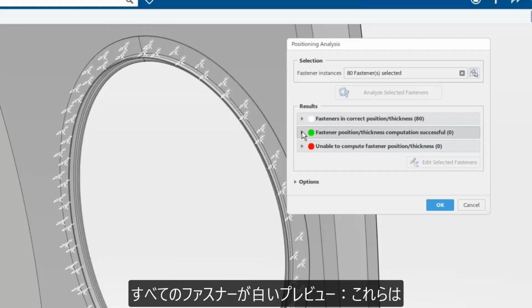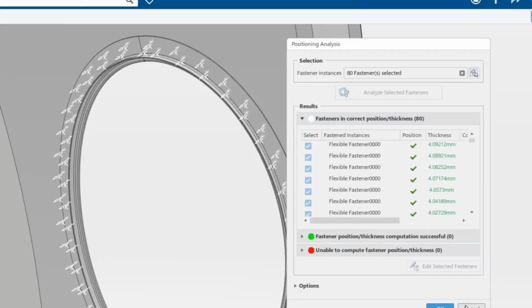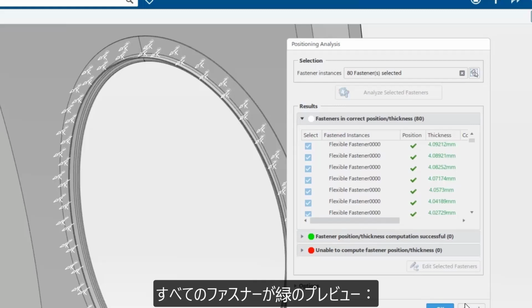White preview represents the fasteners that are in correct position and they do not need any repositioning. Green preview represents the fasteners for which the point and the support surfaces are successfully found. So meaning these fasteners can be repositioned.